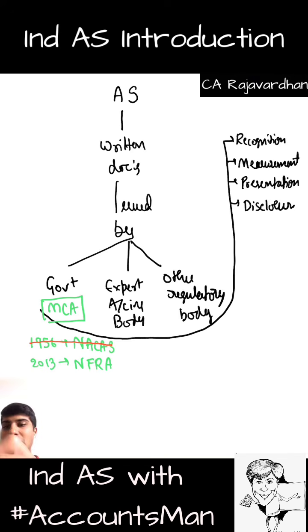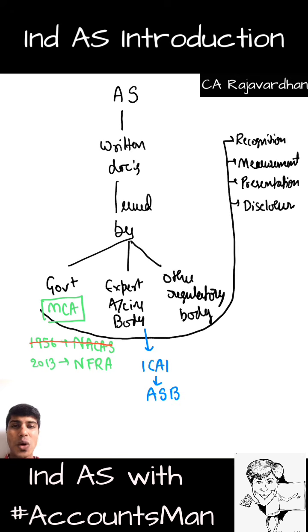Then the next one, whenever we refer to the word expert accounting body, there is only one expert in the country in the field of accounting, that is chartered accountant, and the expert accounting body in the country is ICAI, Institute of Chartered Accountants of India. ICAI, using its power, has formed a body by name ASB, which refers to Accounting Standards Board, which regulates the issue of accounting standards in our country.